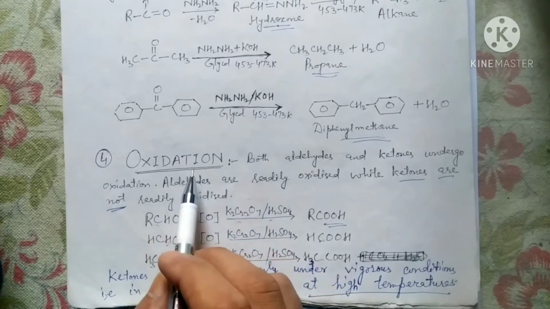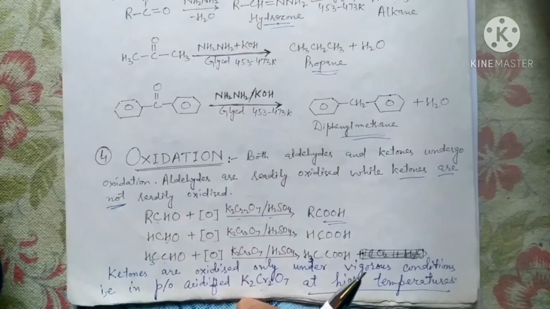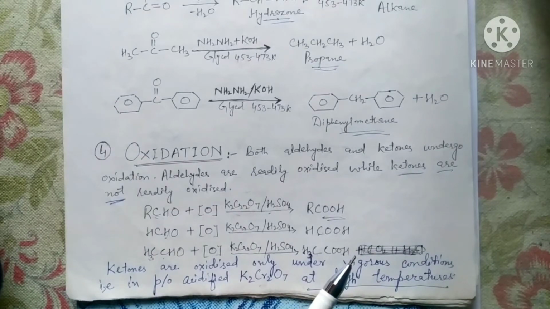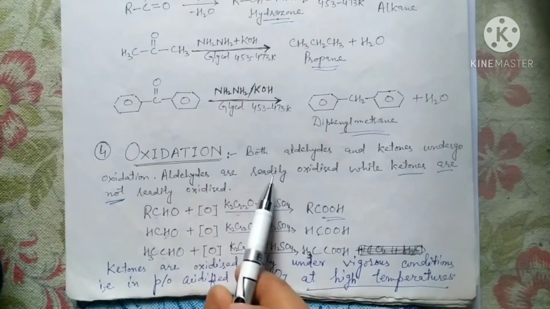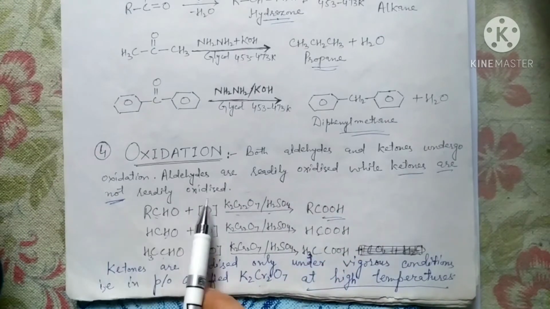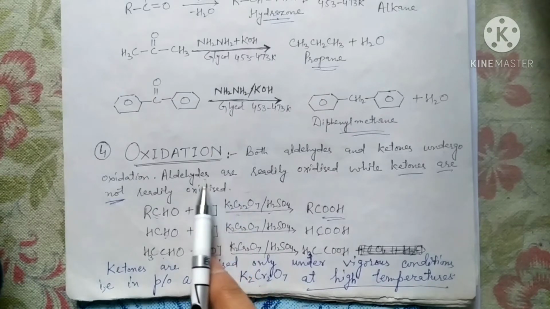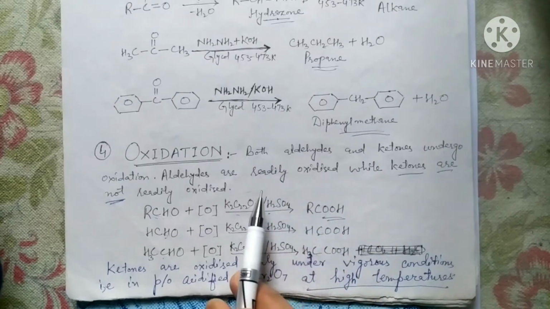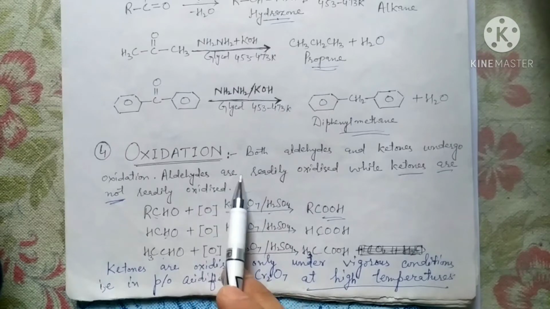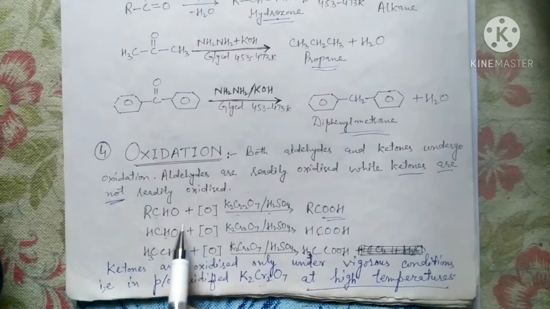Now let us discuss another chemical property, that is oxidation. How do aldehydes and ketones undergo oxidation? Both aldehydes and ketones undergo oxidation. Aldehydes are readily oxidized while ketones are not readily oxidized. We have already done why aldehydes are more reactive than ketones. On account of that reactivity, aldehydes are readily oxidized, whereas ketones are not.